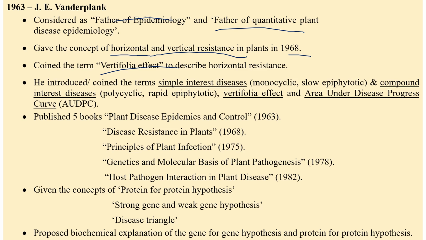He also introduced many terminologies like simple interest diseases, compound interest diseases, monocyclic and polycyclic, and area under disease progress curve. All those things were explained by J.E. Vanderplank. He published five books. Among them, the first one is very famous: Plant Disease Epidemics and Control, 1963, and other books like Disease Resistance in Plants, 68; Principles of Plant Infection, 75; Genetics and Molecular Basis of Plant Pathogens, 78; Host Pathogen Interaction, 82. He also gave concepts like the gene-for-gene hypothesis, strong gene weak gene hypothesis, and disease triangle. These are all the various things given by J.E. Vanderplank.